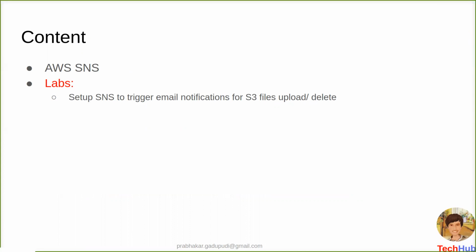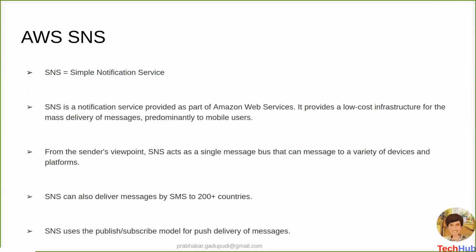So suppose you create an S3 bucket and you share this bucket with a customer, and instead of every time going to the S3 bucket and checking whether the customer copied any files or not, you can enable this kind of setting as a part of SNS for triggering the email notification, so that as soon as the customer copies any files to your S3 bucket, it will automatically trigger the email notification to your email ID. So let's go and check the brief about Simple Notification Service.